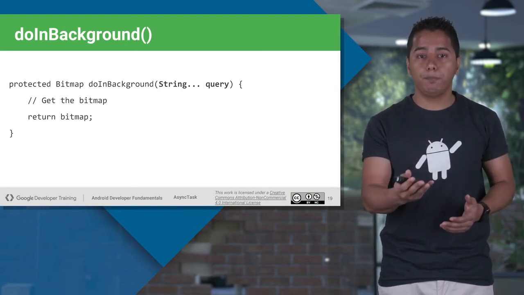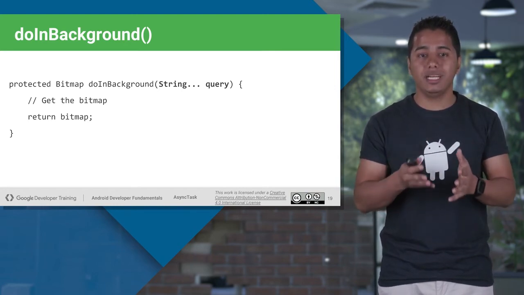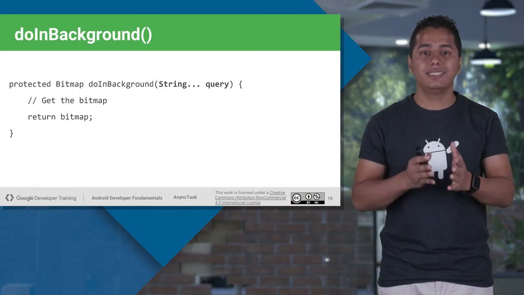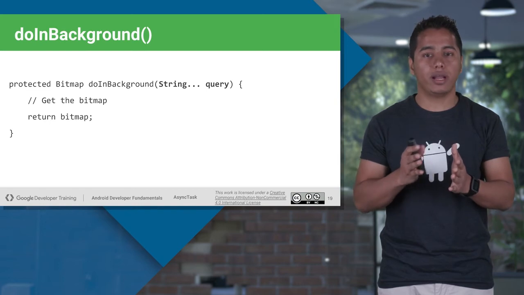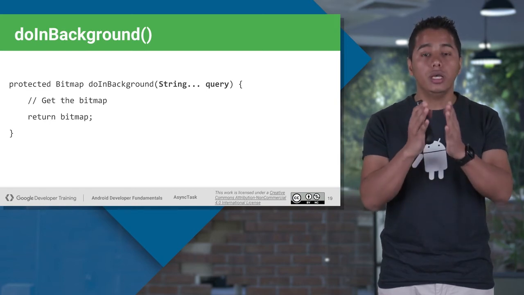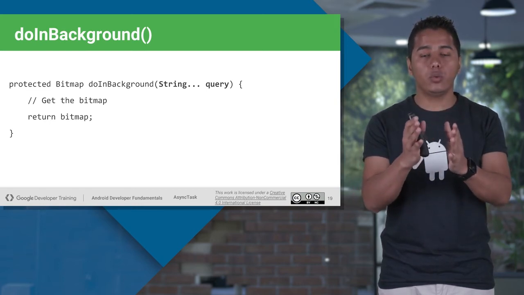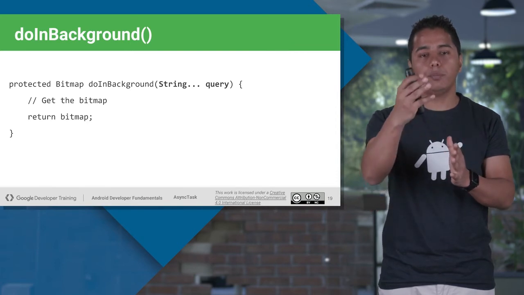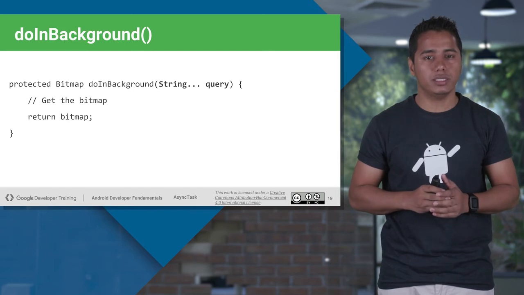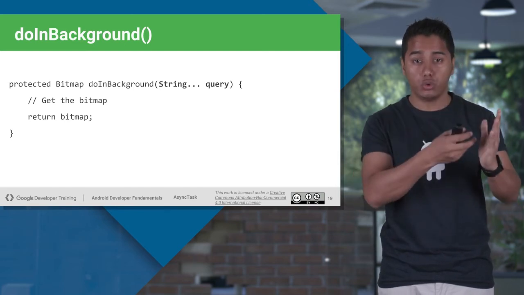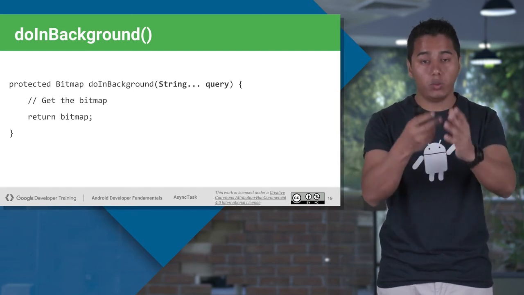The argument inside your doInBackground is a string array, or you can say the varargs concept of Java. So it's a string array, similar to whatever parameter you passed in your async task while declaring it. The very first thing, that is string. If you have passed string, it will be string.